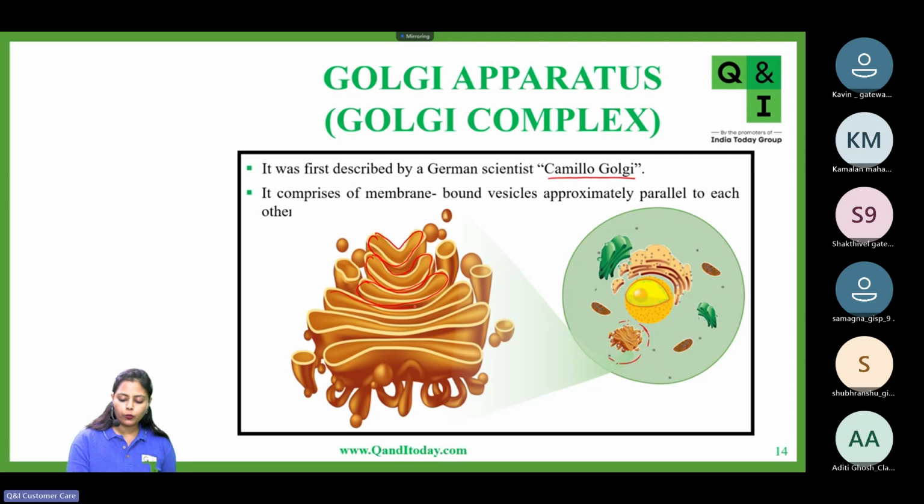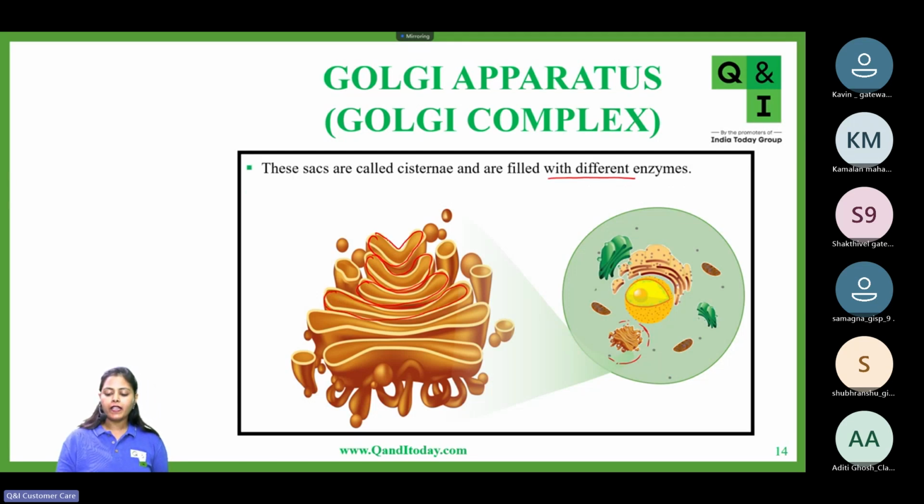They are stacked on top of each other like this, and inside these vesicles you have enzymes present. Different enzymes are present in these membrane-bounded vesicles, and they are called cisternae. So what's the individual unit of Golgi apparatus? These vesicles are called cisternae. These are flattened membrane-bounded vesicles, and these cisternae lie on top of each other, filled with different enzymes.